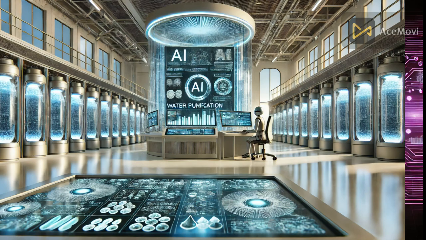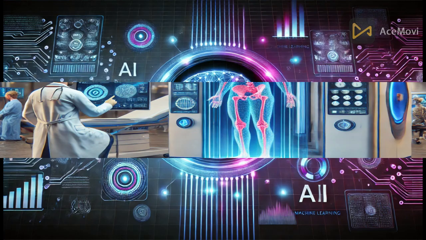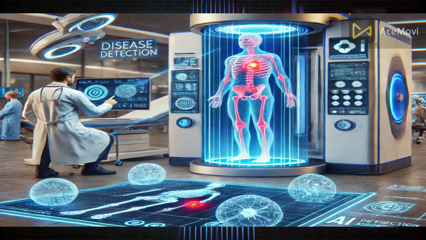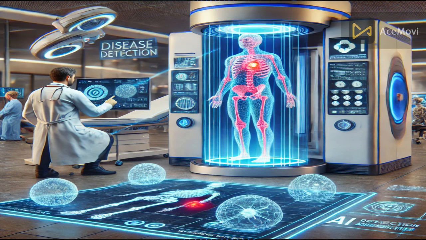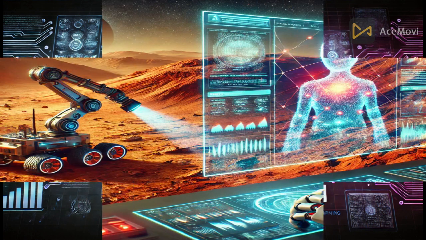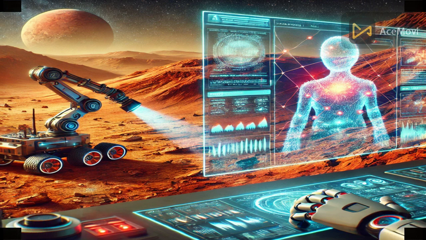AI in healthcare engineering. AI-driven diagnostics, robotic surgeries, and smart medical devices are transforming healthcare engineering. AI in space exploration. AI assists space exploration by analyzing planetary data, optimizing spacecraft performance, and enabling autonomous rovers.